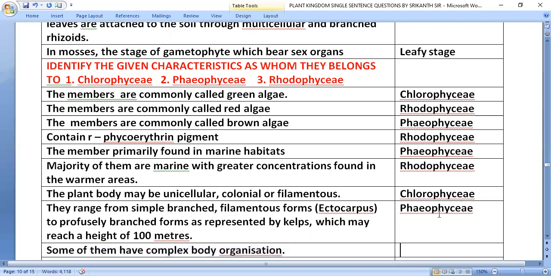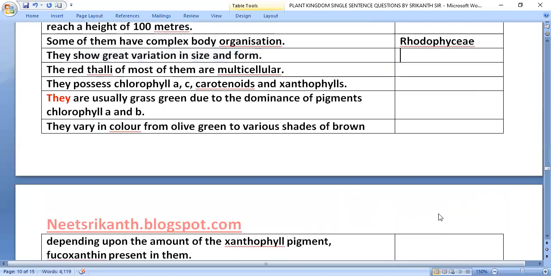Some of them have complex body organization, Rhodophyceae. They show great variation in size and form, Phaeophyceae. The red thalli of most of them are multicellular, Rhodophyceae. They possess chlorophyll a, c, carotenoid and xanthophyll, Phaeophyceae.